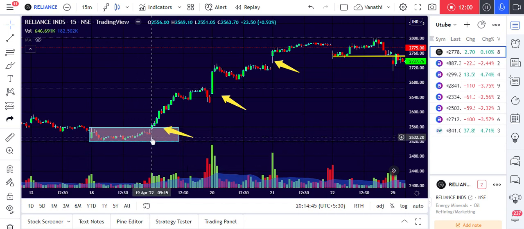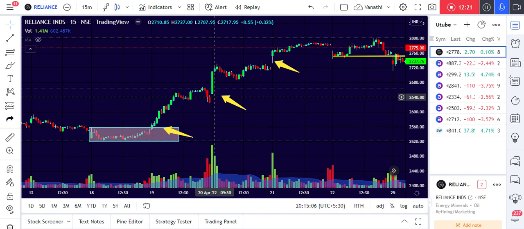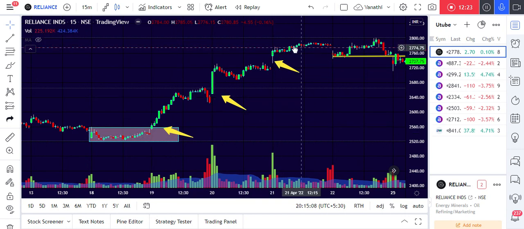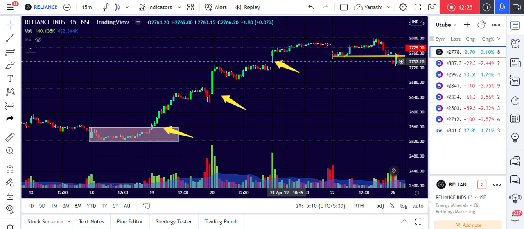For a swing trade, let's say you have taken this stock when it went above the 15 minute high, around 2570, and bought it. Then if you keep it for 2 to 3 days, and once you see the buyers are not gaining strength, let's say you book profit around here, that means 2780.